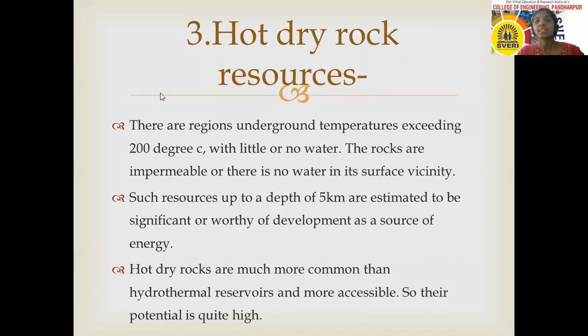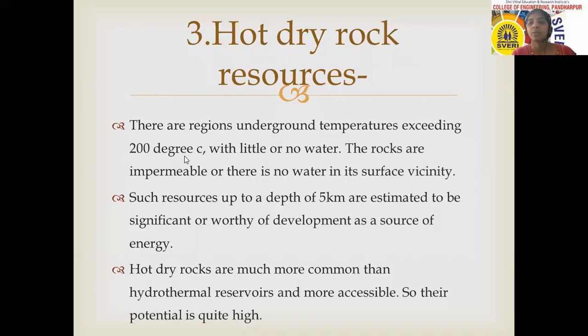Okay, so the next type is the hot dry rock resources. In case of the hot dry rock resources, there are some underground regions where water is not available, only rock is available. At such places, the temperature of that rock is up to 200 degrees Celsius with little or no water.